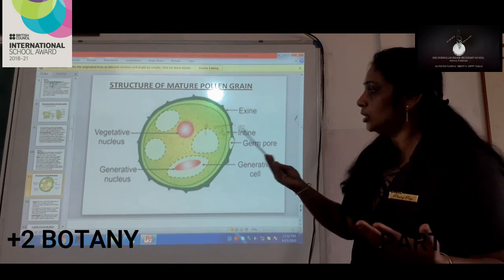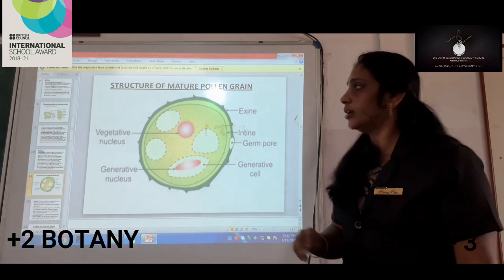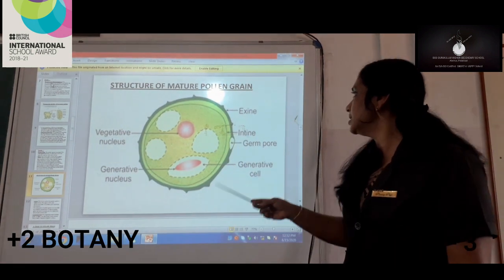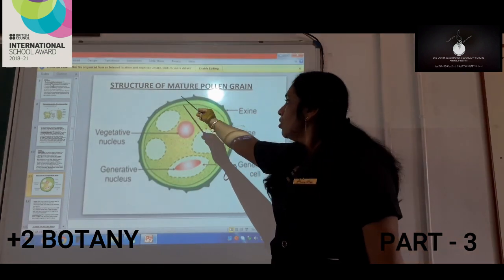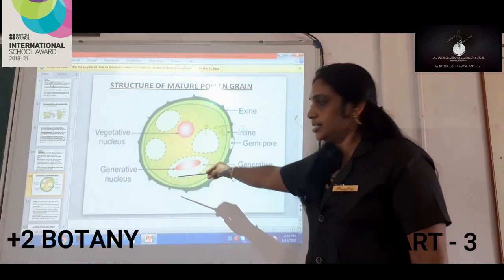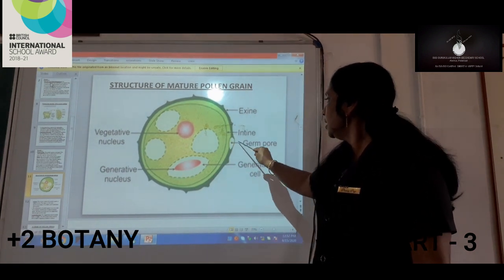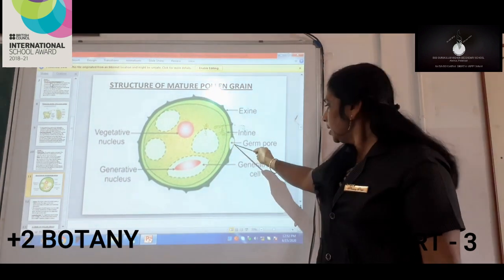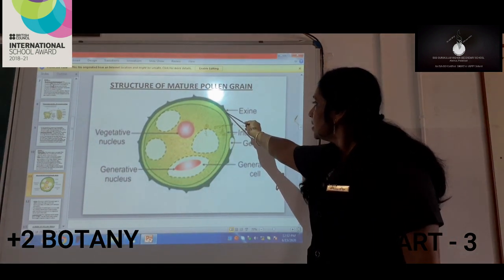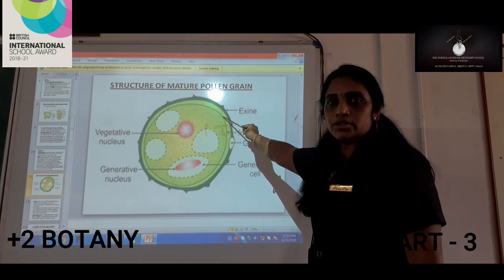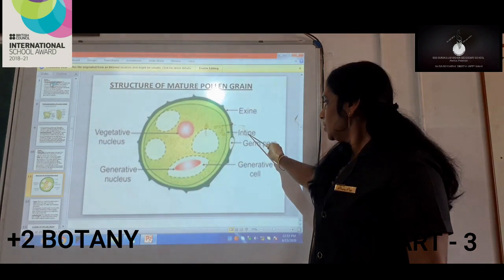Before moving into the intine, I will tell you about the structure of a mature pollen grain in a diagrammatic way. Here we can see the outermost layer, the exine. You can see it is not smooth; it is a rough surface. In between the exine we can see the germ pore. Below that is the second layer of the pollen grain, the intine. Understood, my dear children?